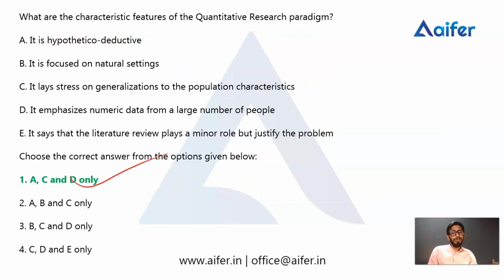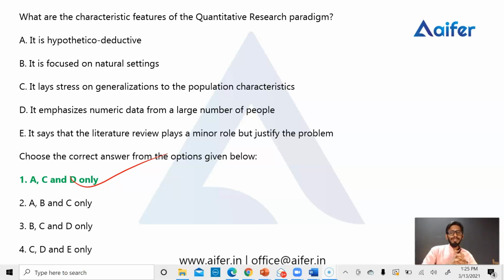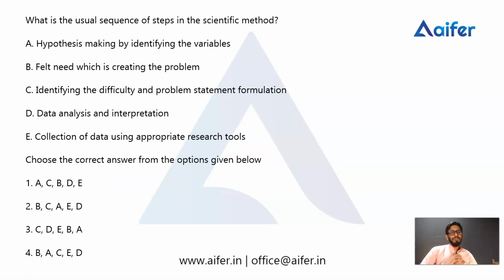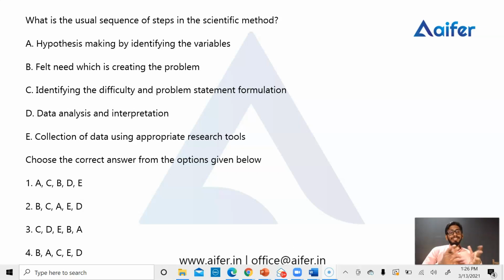Okay, I hope you understand the difference between qualitative research and quantitative research. So let's move on to the next question. The question is, what is the usual sequence of steps in the scientific method? It is asking about steps as a procedure. Here there are 5 steps given.